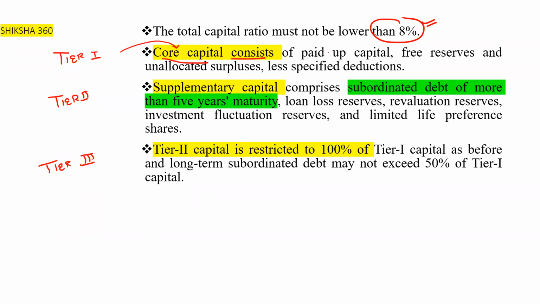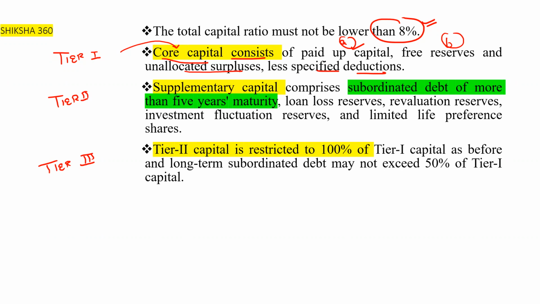Core capital consists of paid up capital, free reserves, and unallocated surpluses, less specified deductions. Less specified deductions. And the next one is the supplementary capital.